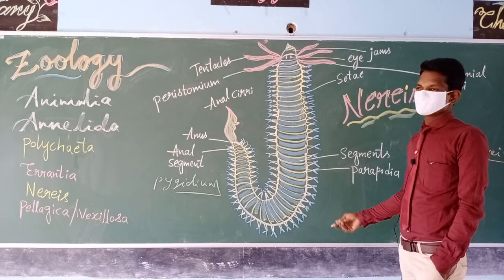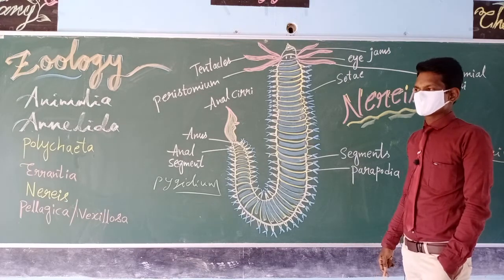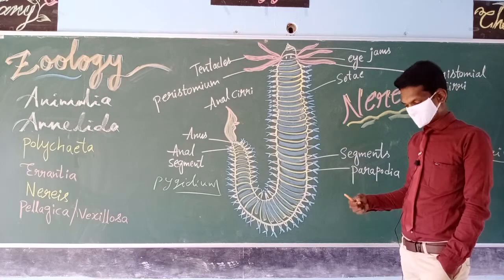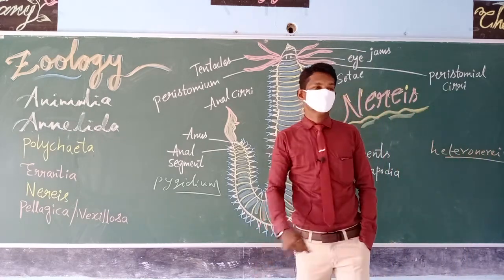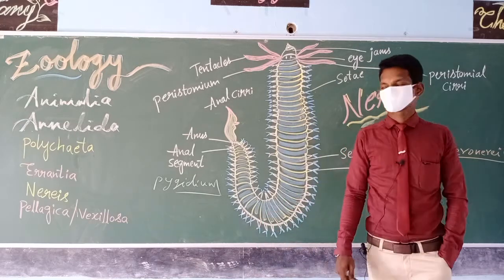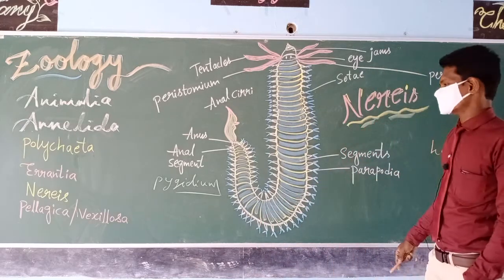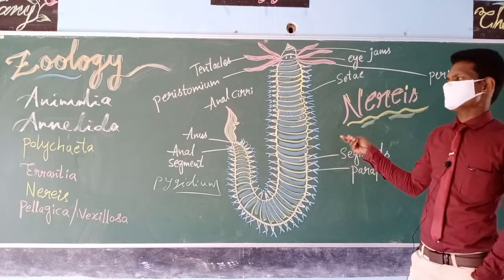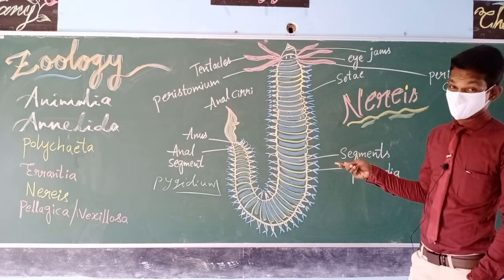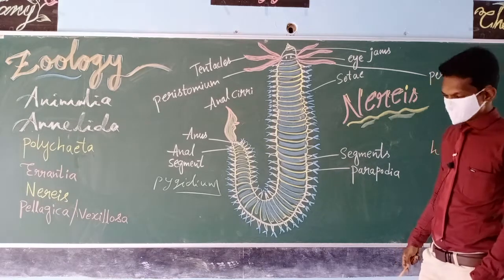and this worm lives in burrows. It is a saprophyte, so dead and decayed small particles or substances are fed upon by this Nereis vexillosa or pelagica. The common name is ragworm. This is ragworm. So these are the comments.